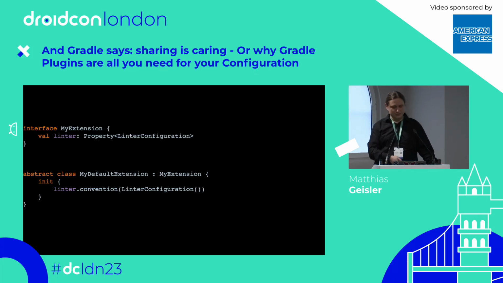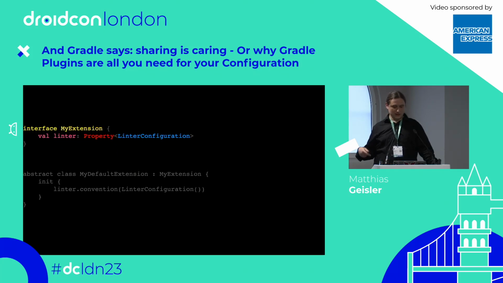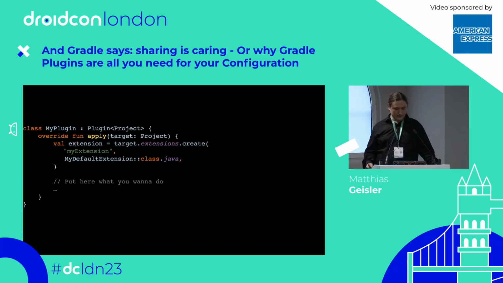The easiest one, you can just build an interface. Here it's better. You have an interface, and that's it. You're done. You can just define stuff you want, and you should actually use Property, because that's resolved lazily and not directly something like your configuration object, which in this case I just used from a Lint project, this Lint configuration object. If you want to set some defaults, you need to do a little bit more, which is this abstract class thing, which extends the interface, and you can just set a default value. That's it. And then we hook it in our plugin, right?